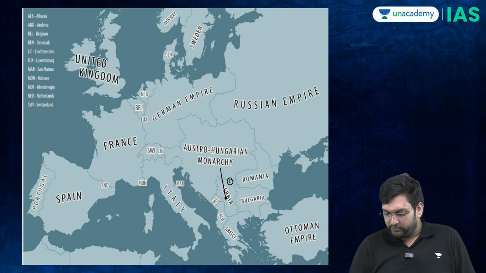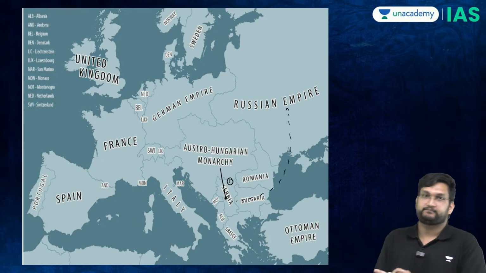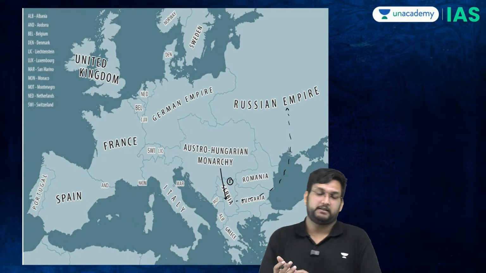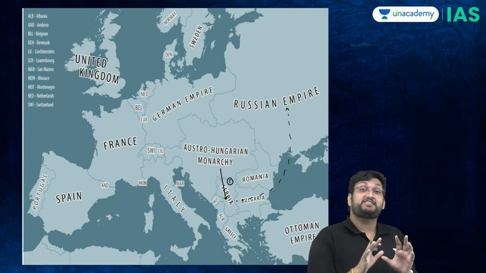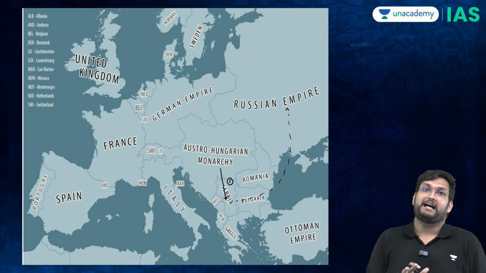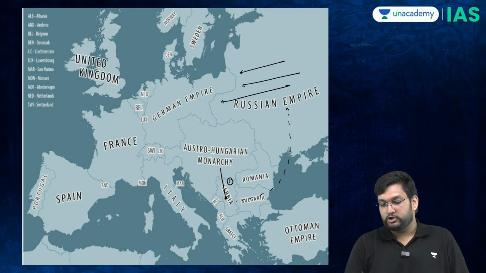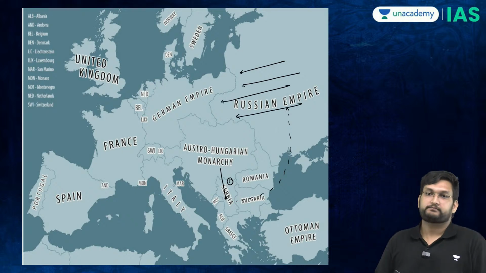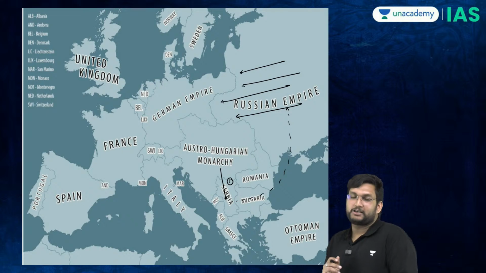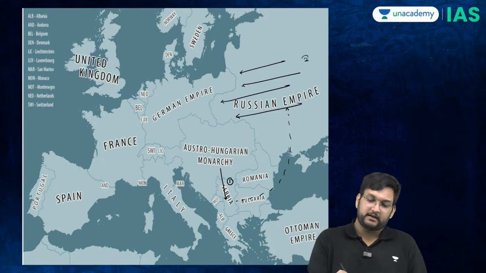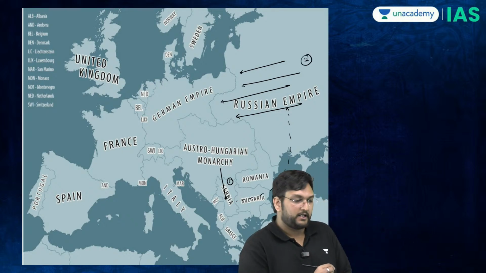However, now the Serbians will say to the Russians, please help us. And against all the larger politics, Russia will now start to mobilize its army towards its western front.